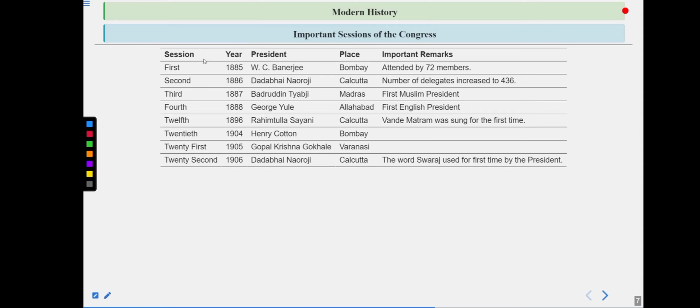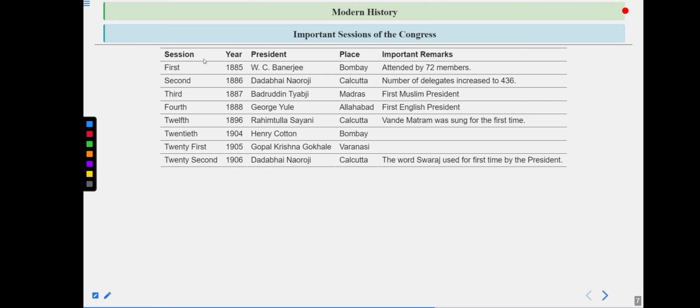Then comes the 12th session, very important, 1896. Do remember, you don't need to remember all the sessions. The 12th session was in 1896: Rahimatullah Sayani, Calcutta, and Vande Mataram was sung for the first time. Then comes the 20th session, 1904. Henry Cotton, Bombay. He became the president of this session. Do not consider him the second English president. No, that is not right. Weber was the second English president, and he became president of the Indian National Congress around 1889. Henry Cotton was another English president of the Indian National Congress.